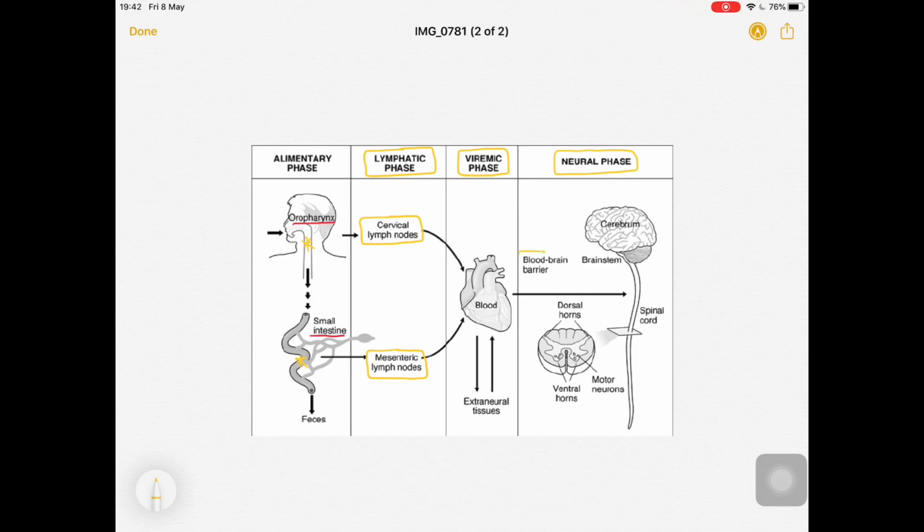So they will be penetrating the blood brain barrier, which is the BBB. And then these are the dorsal horns, which are shown over here, and this is the ventral horn. It is affecting the ventral horn. So this poliovirus is affecting the ventral horns, which are the motor neurons. So over here this is the pathogenesis with the help of the diagram which I tried to show you. So that's how this poliovirus is causing poliomyelitis. I hope that makes sense.